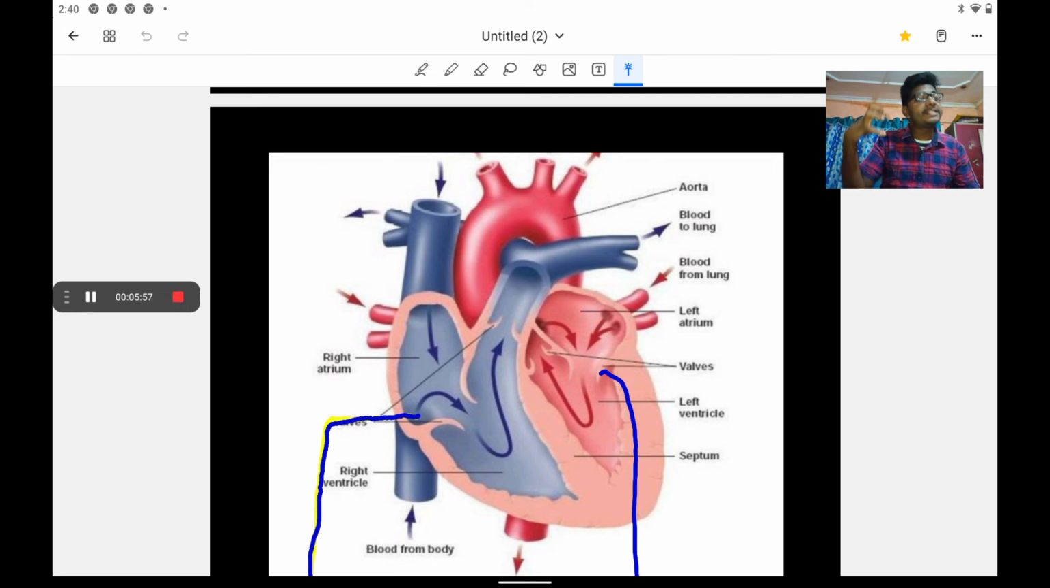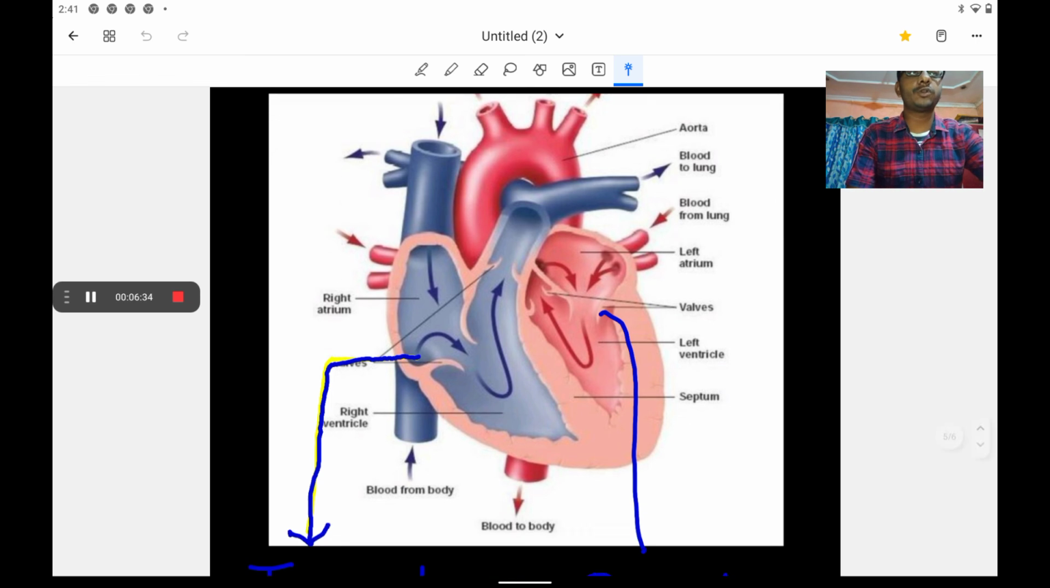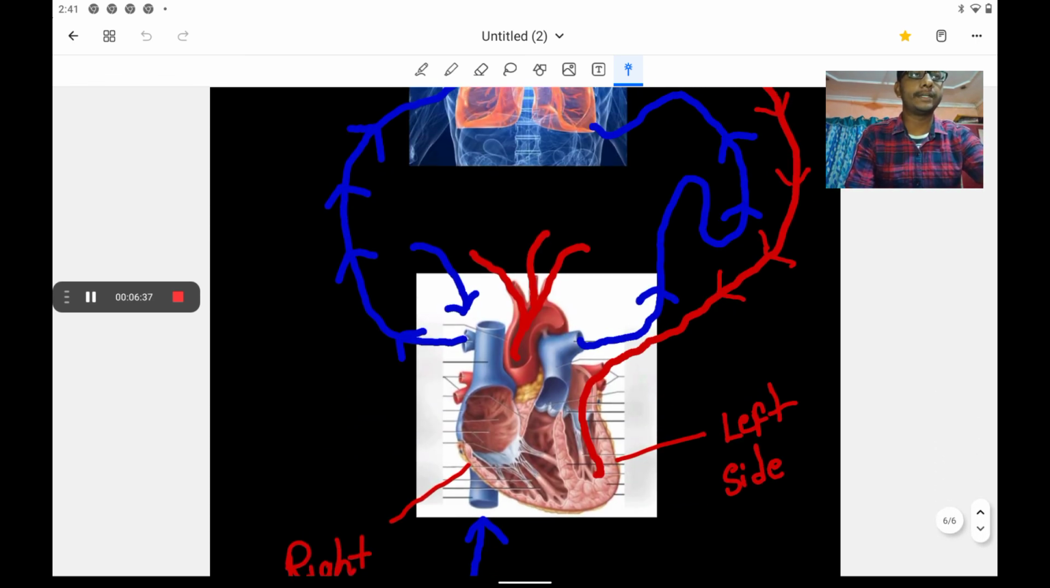Due to the pressure of the atrial wall, the deoxygenated blood present in the right atrium reaches the right ventricle. Due to the pressure created by the ventricular walls, the blood present in the right ventricle goes through which artery? The pulmonary artery. This pulmonary artery carries the blood to the lungs for the oxygenation process. I am going to explain this in detail by showing you the flow chart. See, I am going to show the flow chart to you over here.